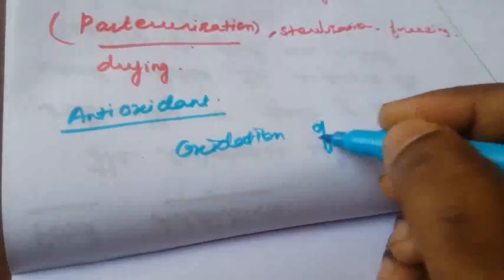What is meant by antioxidant? It is a substance which retards the oxidative deterioration of the food. Mainly it prevents the oxidation of food. That is prevent oxidation of food, that is called as antioxidant.